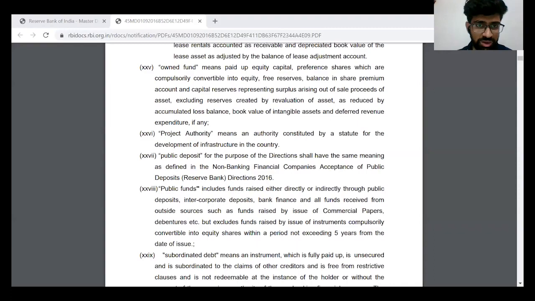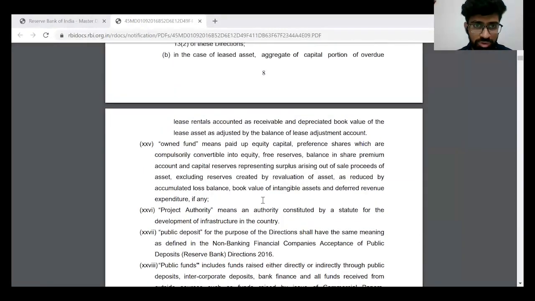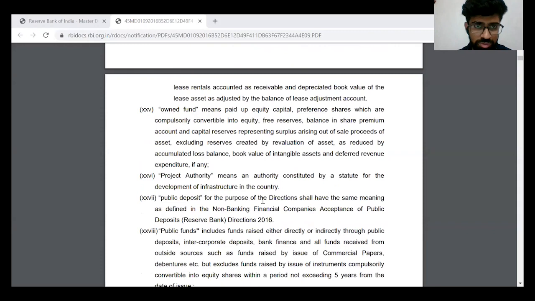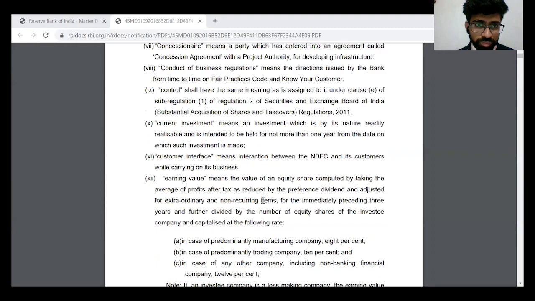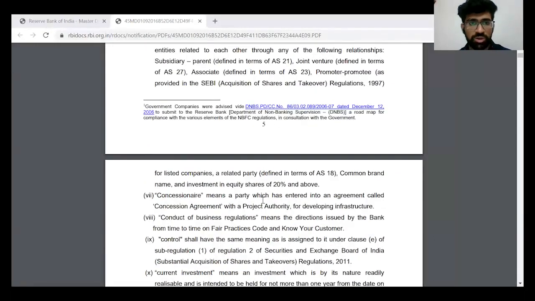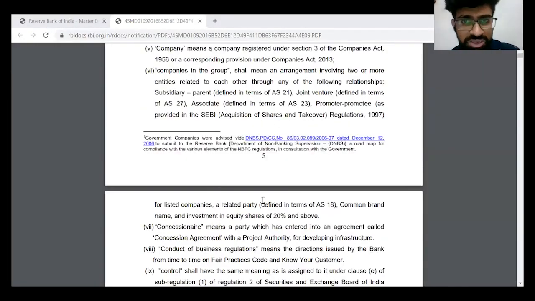To start with, the question is about the definition of group to determine NBFCs in a group. This is a defined term. Let me show you what the definition looks like. Companies in the group shall mean an arrangement involving 2 or more of the following relationships: subsidiary, parent, associate, joint venture, promoter, promotee.